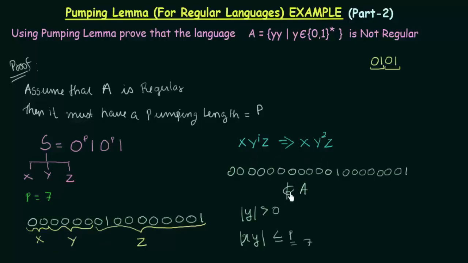Okay, so we divided it in this way, and we saw that when we take x y squared z, the string that we obtain does not lie in the language A. So hence we see that it cannot be pumped, and so it contradicts our assumption that A is regular. So that is a contradiction to our assumption, and hence we can say that A is not regular because we got a contradiction. So I hope that was clear to you. This is how you prove that a language is not regular using pumping lemma.